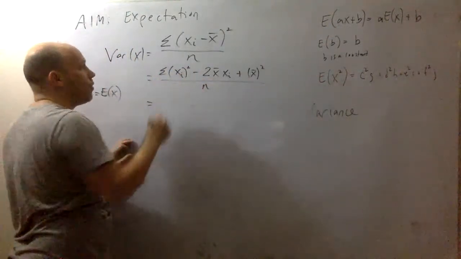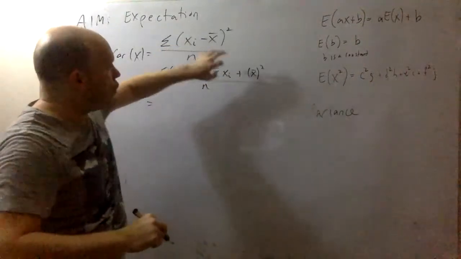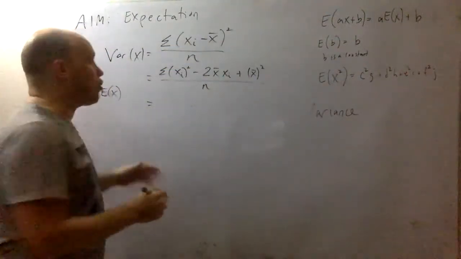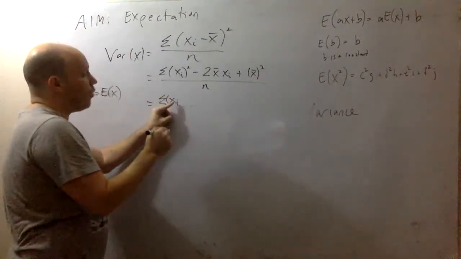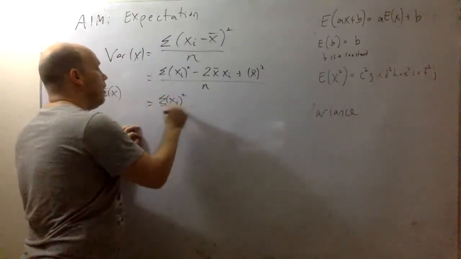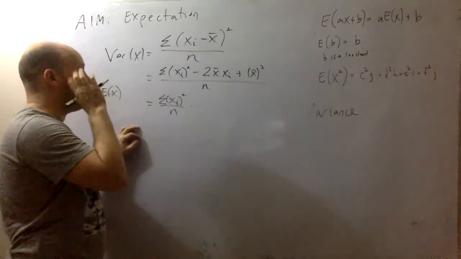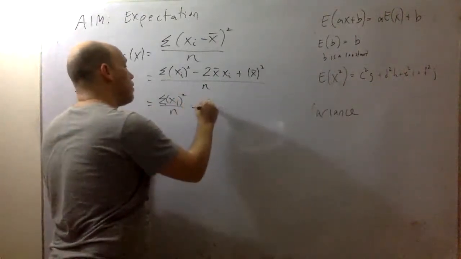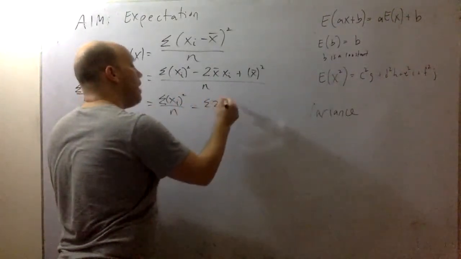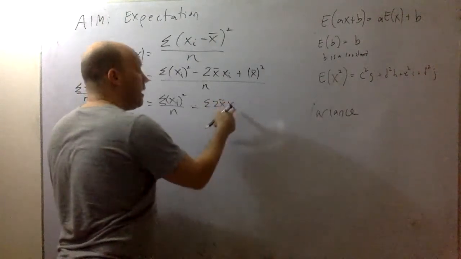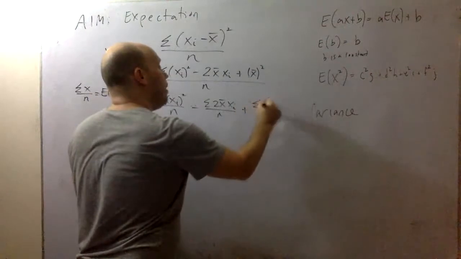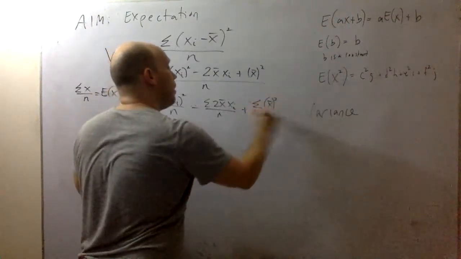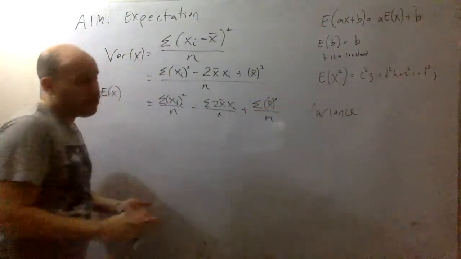Okay, let's break this up. The summation of 3 terms is the individual summations. So we have the summation of the individual values squared over n, minus the summation of 2 mean individual values over n, plus the summation of the mean squared over n.